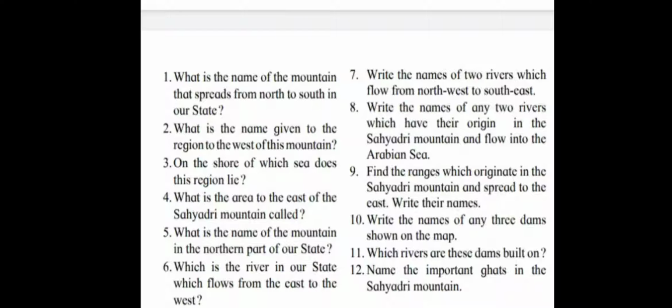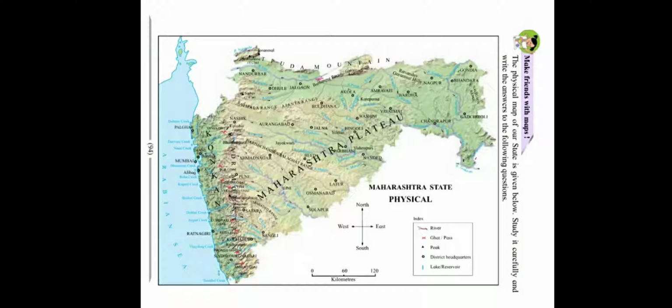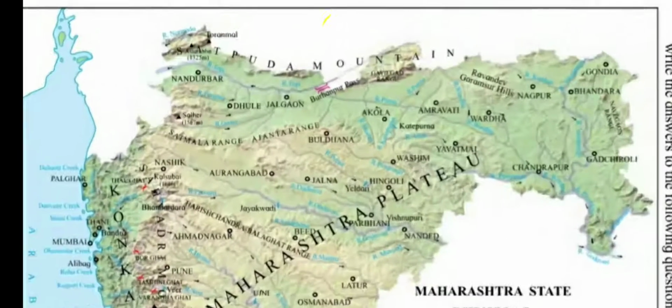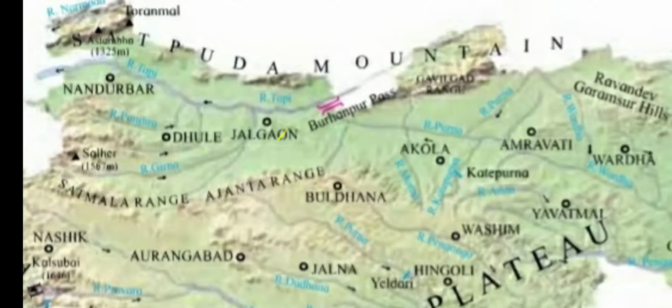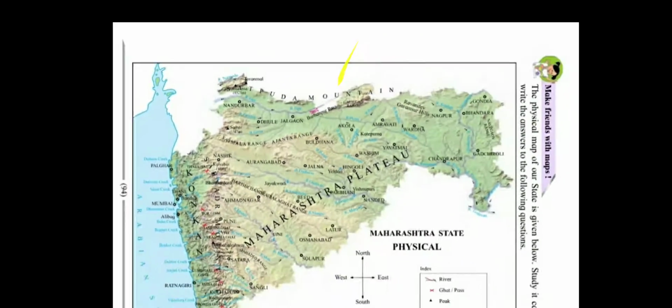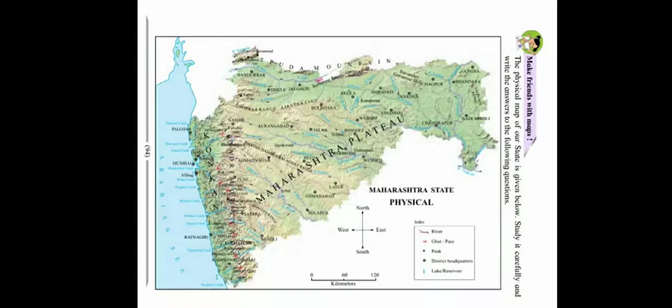Now the next question, what is the name of the mountain in the northern part of our state? Northern means the upper side. You can see here the Satpura mountain at the northern part.